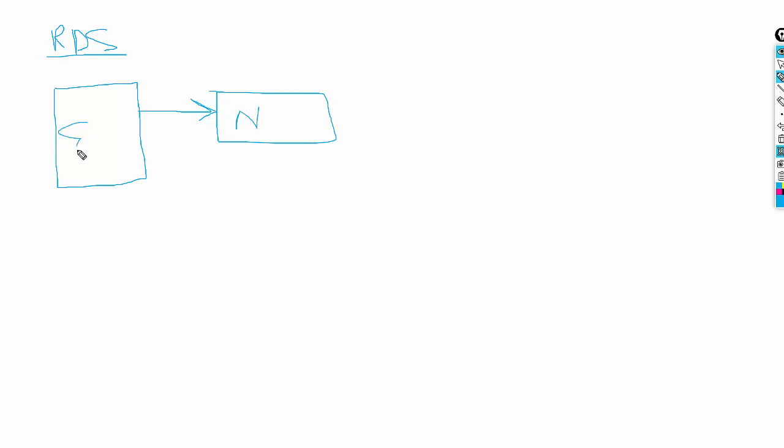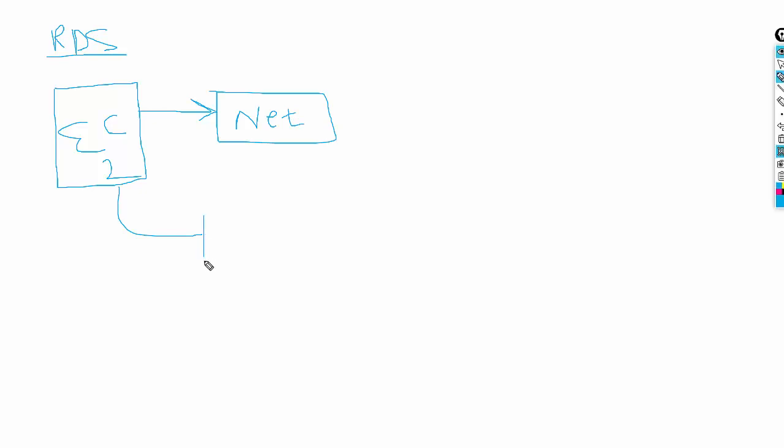That means once you are deploying an RDS in AWS, by default you have to give the configuration for a server, for an EC2 instance. You have to say in which network this EC2 instance will work. So this is an EC2 instance, and you have to define the network.